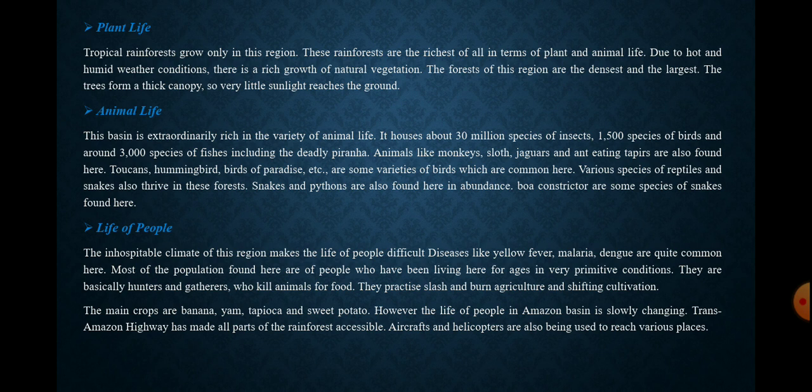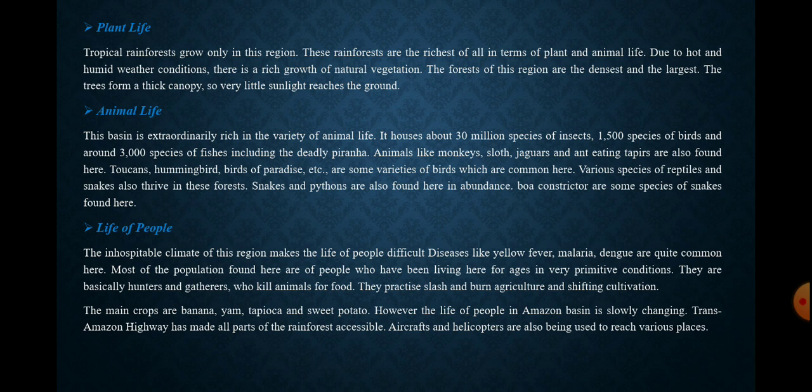And how do they survive? Basically, the people are hunters and gatherers who kill animals for food. They practice slash and burn agriculture and shifting cultivation also. Now, slowly, the life of people in the Amazon basin is changing. Aircraft and helicopters are also being used to reach various places. The indigenous population is pushed out and forced to settle in new areas to continue the practice of the primitive way of farming.